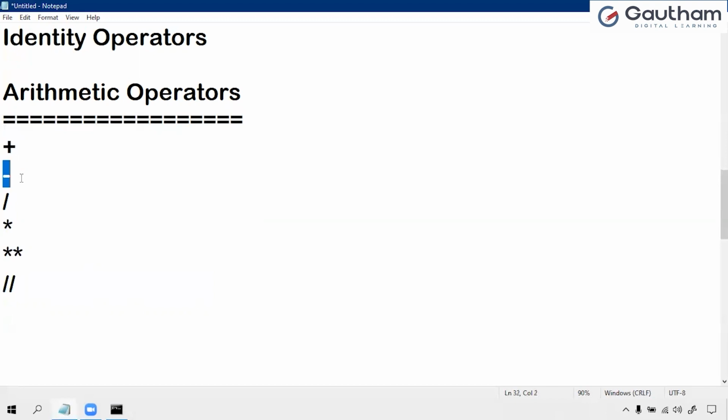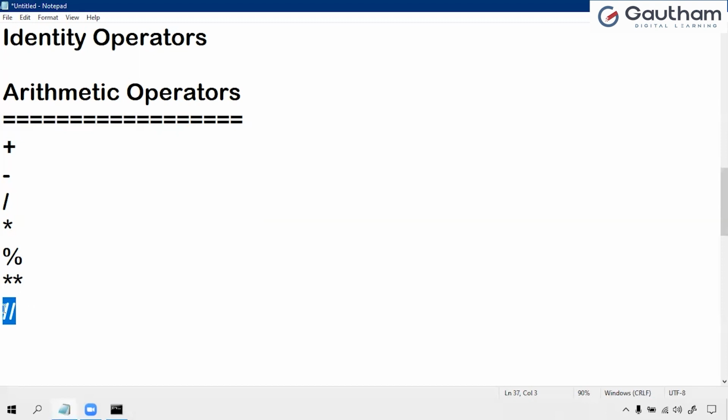So this is the addition, subtraction, division, multiplication. What does double star mean? Double star is the exponent. For remainder, we will use the percent operator. The exponent is used whenever you want to represent power values like 2 power 2 or 2 power 5. This is the floor division. What is the difference between division and floor division? Floor division returns the value in the form of an integer. That is the difference.